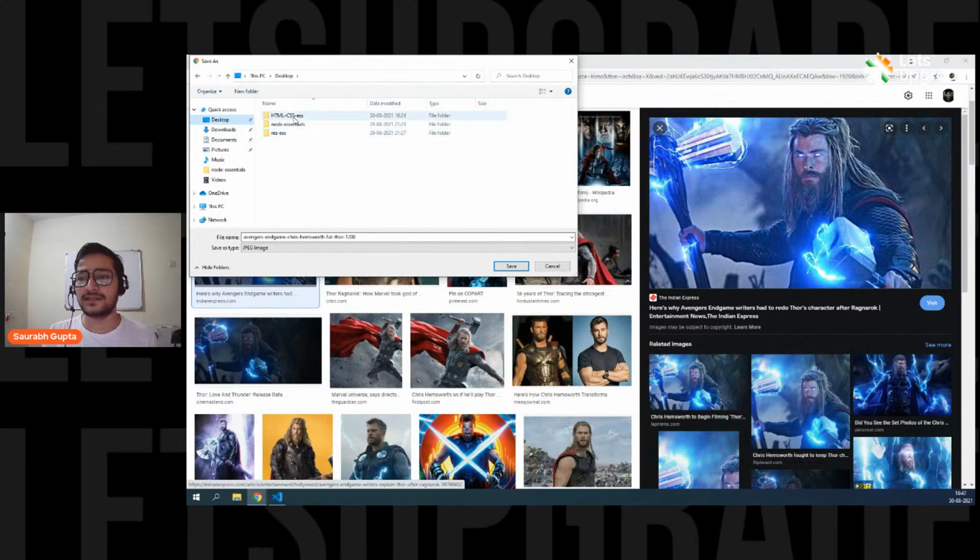in whatever folder your file is. Just go in this HTML CSS essentials, rename this. I really hope that you guys know how to download an image, right? So just download it and keep it in the same folder.